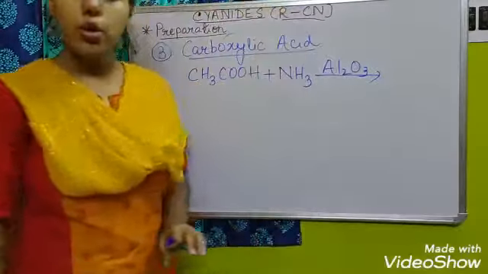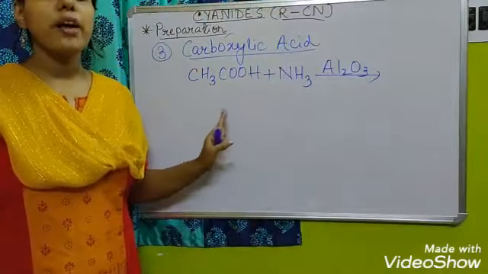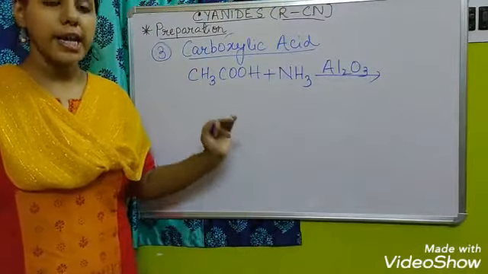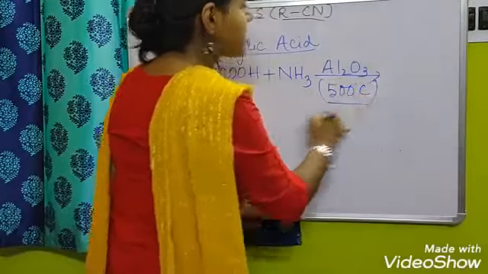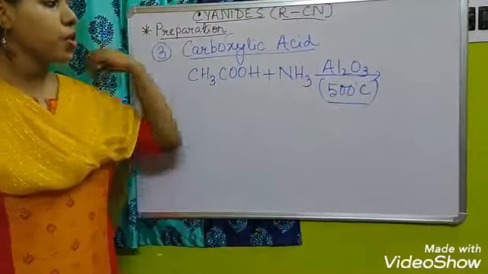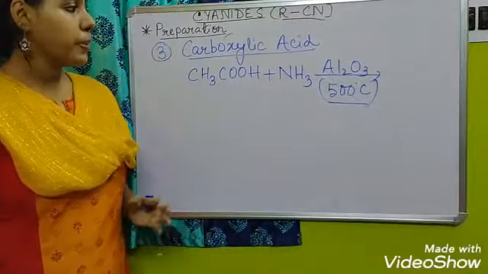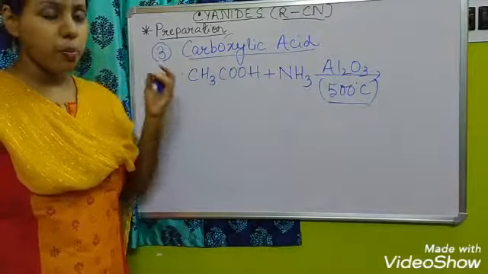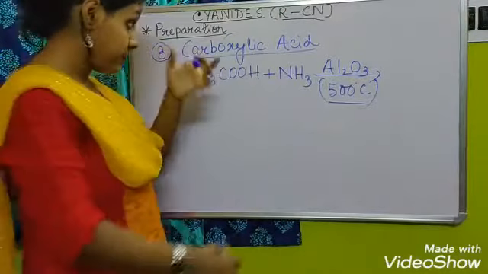Alumina means Al2O3. This mixture you have to pass over heated alumina, which is heated at 500 degrees Celsius temperature. So there will be a reaction between these two, and what will happen here?